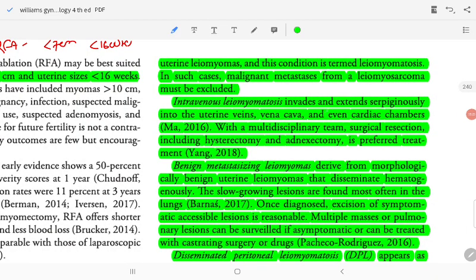Intravenous leiomyomatosis extends serpiginously into the uterine vena cava, even cardiac chambers. Multidisciplinary surgical hysterectomy and extended resection are the preferred treatment.